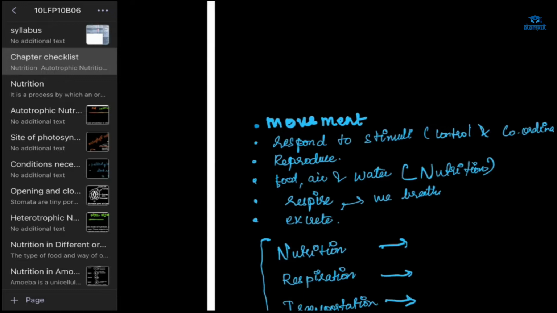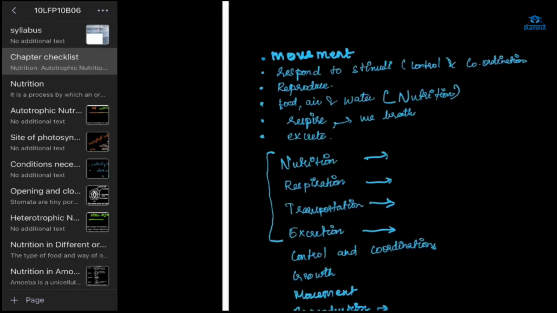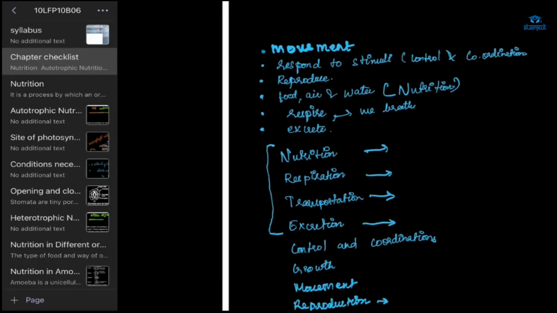For example, is a table alive? No, right? Then what about us? What makes us different from a table? Ma'am, we carry out certain life processes. Yes, we move, right? And we eat.